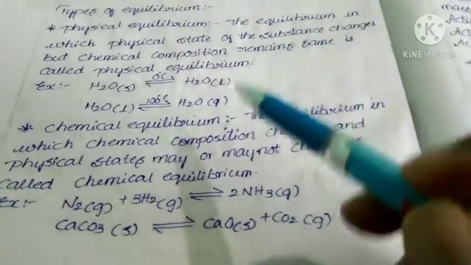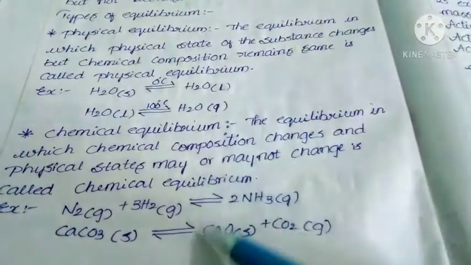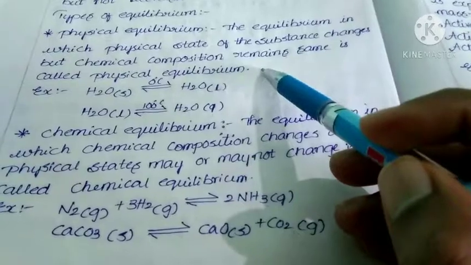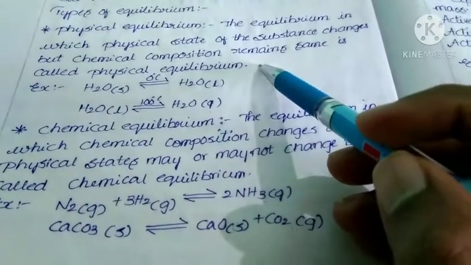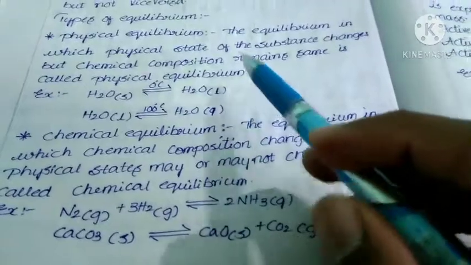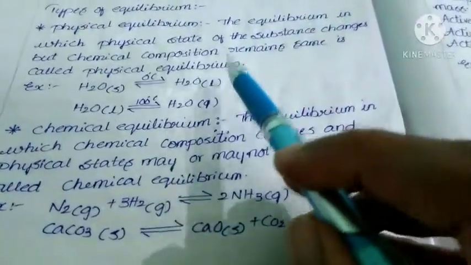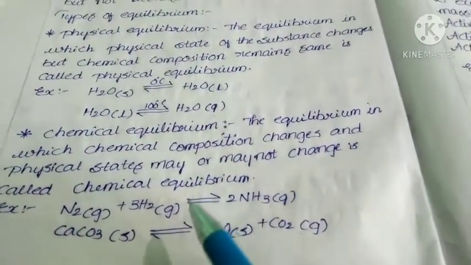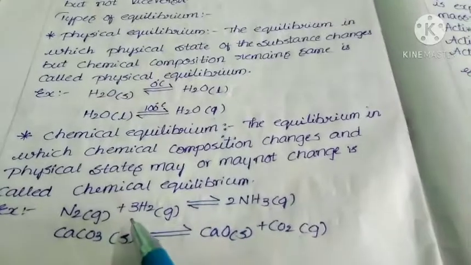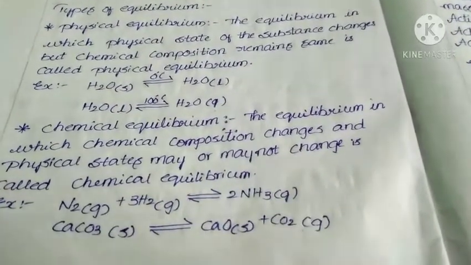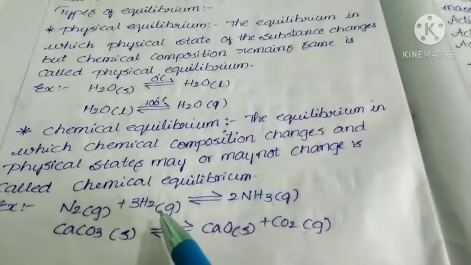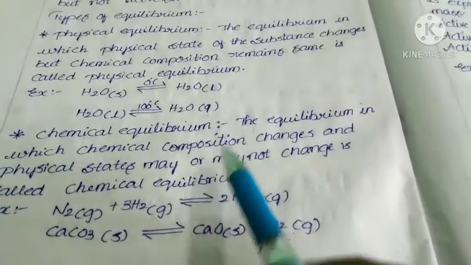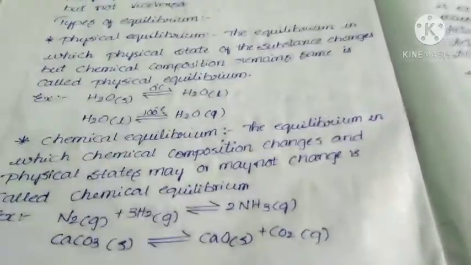So what we have to understand between physical equilibrium and chemical equilibrium? In case of physical equilibrium, the chemical composition should not be changed for reactants and products, but the physical states must be changed. In case of chemical equilibrium, the chemical compositions must be changed in reactants and products, but the physical states may or may not be changed. That is not a necessary condition. This is about types of equilibrium.